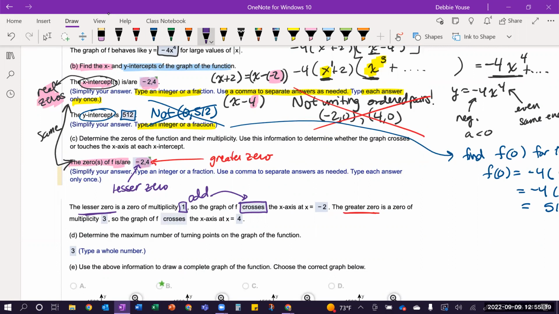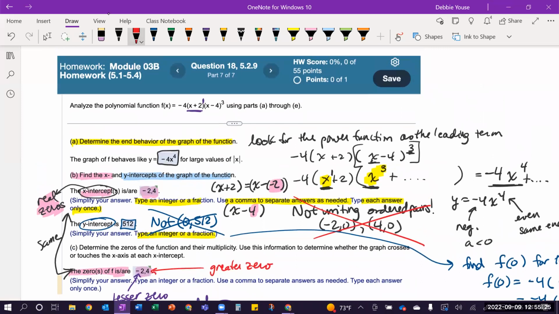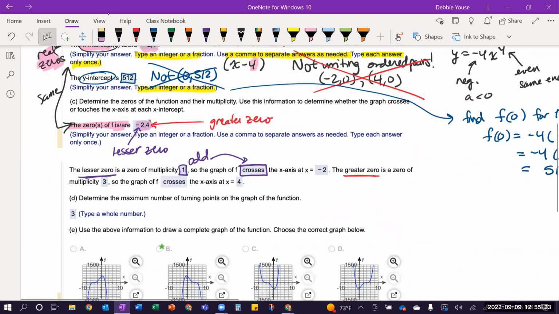So then you go to the greater zero, which was the 4, and the greater zero came from the factor x minus 4, and it has a multiplicity of 3 as a power. So you enter the 3 for the multiplicity, and because that is also odd, you're going to select that this crosses.